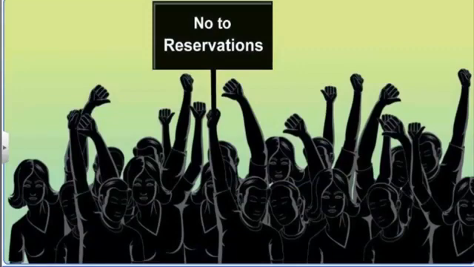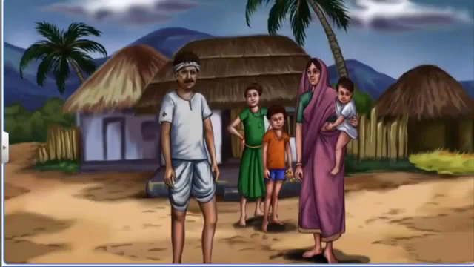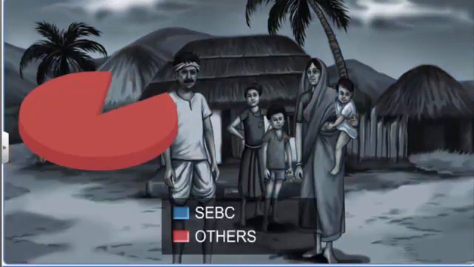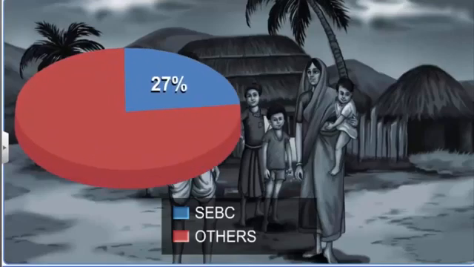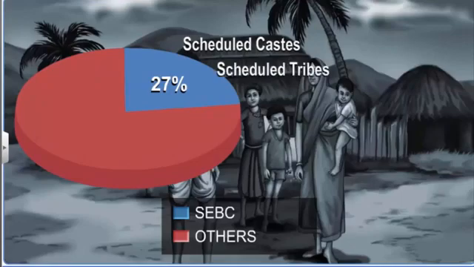This order announced that 27% of vacancies in civil posts and services under the Government of India would be reserved for socially and economically backward classes, SEBC. Earlier, job reservations were only for scheduled castes and scheduled tribes. With this order, the backward class people were also eligible for the quota of 27%.